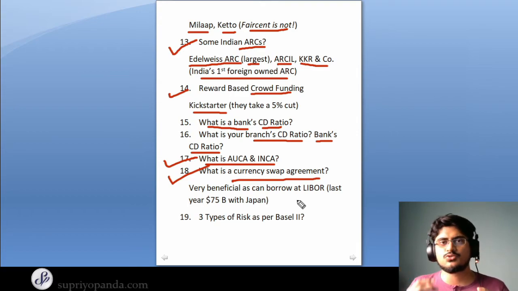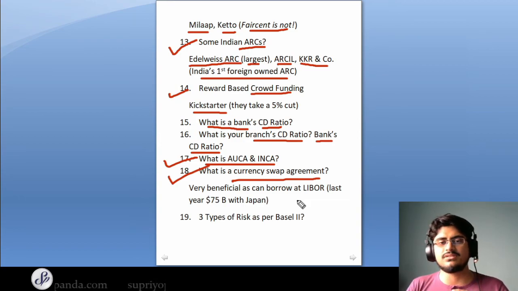So what happens is there are a lot of forex fluctuations, and sometimes our country might be needing a lot of forex reserves to neutralize those effects. So what we can do is we can directly get a yen loan from Japan at a lower rate, and it can help us manage our forex better. It's very important in this bilateral scenario.